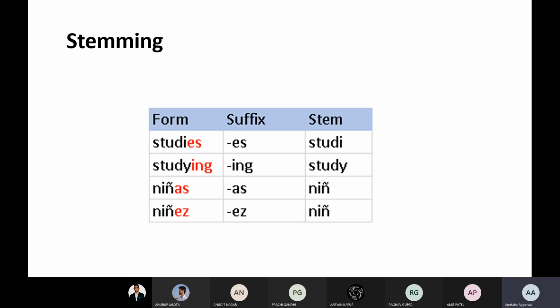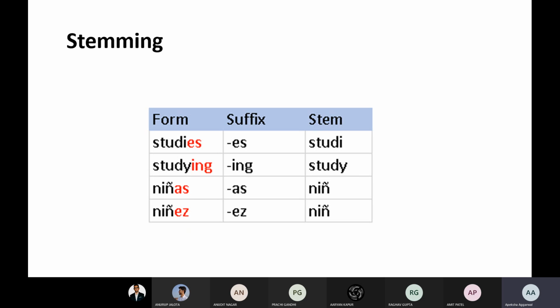For example, we have cropped studies into study. Such suffixes like ing and es are cropped, identifying the base word. For play, plays, playing, if you do stemming, play will count as 3. So the frequency of play will be 3.